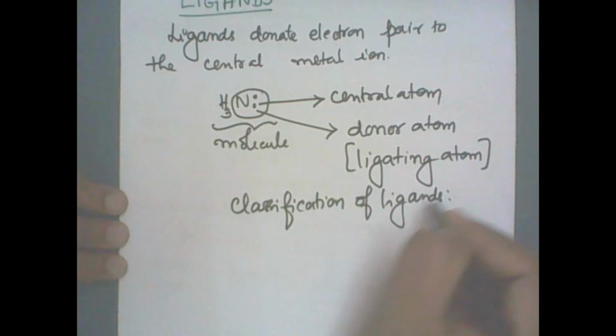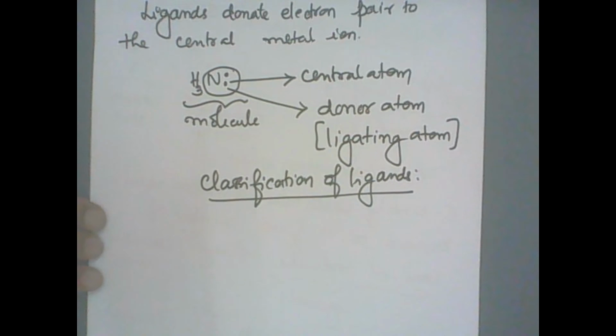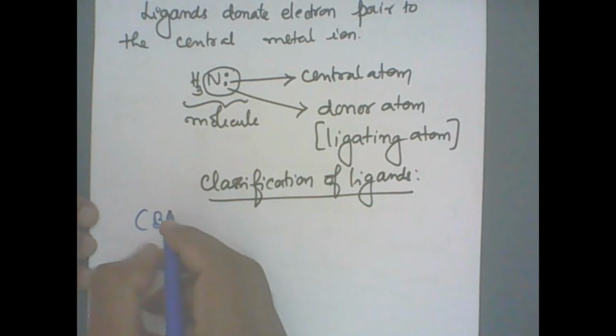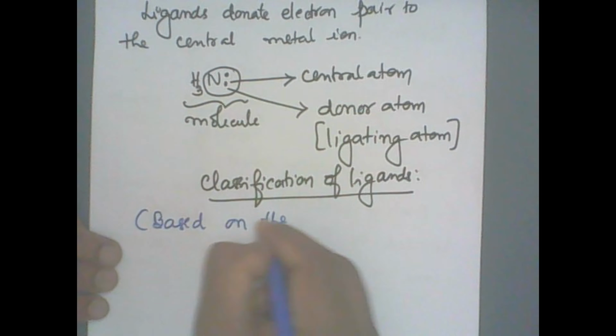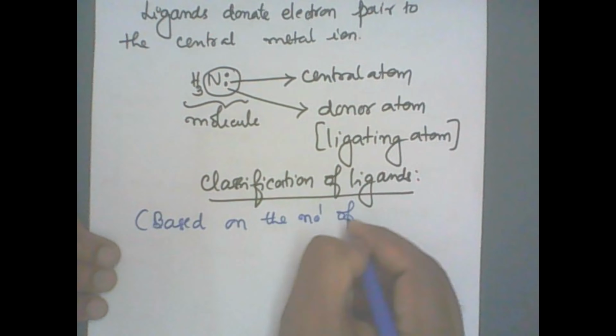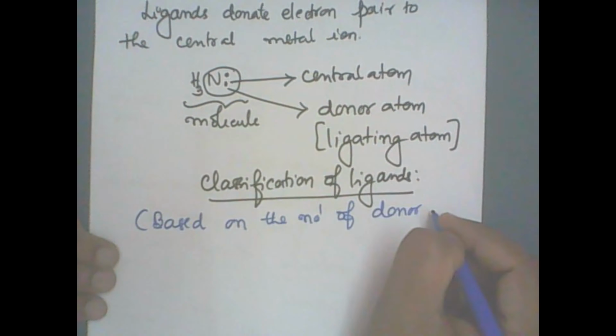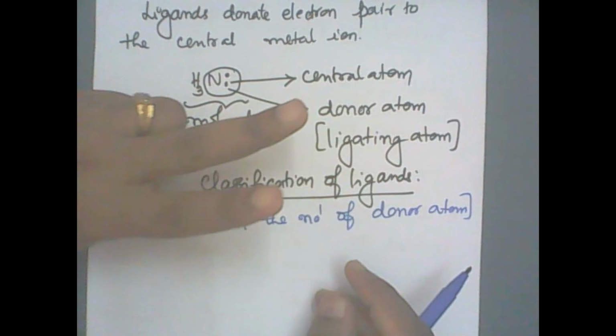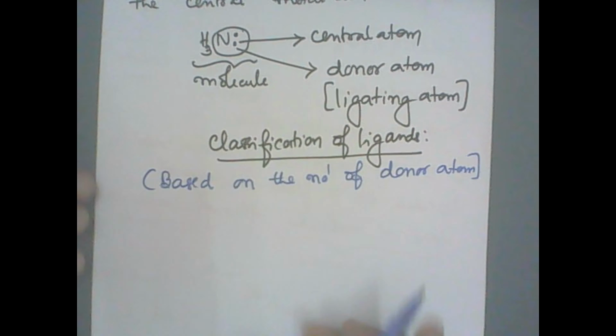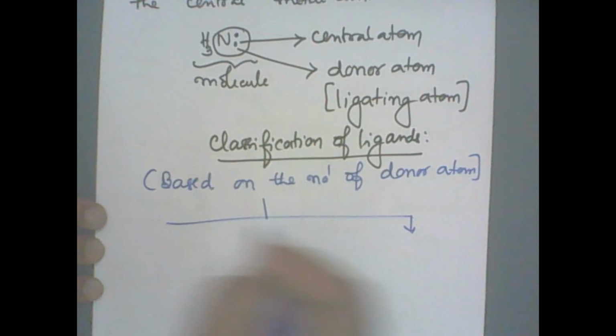Now how are these classified? Ligands are classified based on the number of donor atoms. It may contain one donor atom, it may contain two donor atoms, three donor atoms, or many donor atoms. Accordingly, we have three types of ligands.